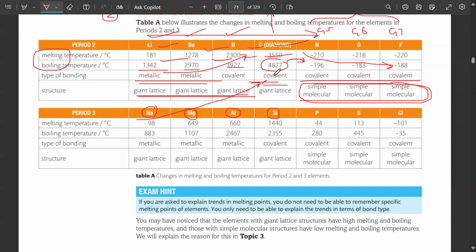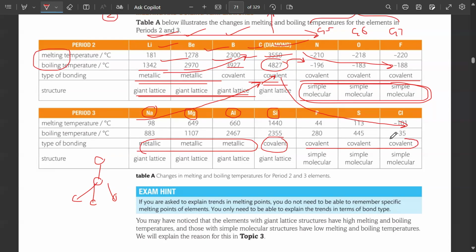Silicon has the highest melting and boiling point because it's a macromolecular giant covalent structure. Silica, silicon dioxide, is just like diamond, remember? Right. Okay. And then the melting and boiling points decrease from phosphorus, sulfur, chlorine because they are non-metals. It's written here, the first three are metallic, silicon is giant covalent. Second, they are covalent, and phosphorus, sulfur and chlorine are simple covalent. Giant lattice, simple. These are so easy to remember.